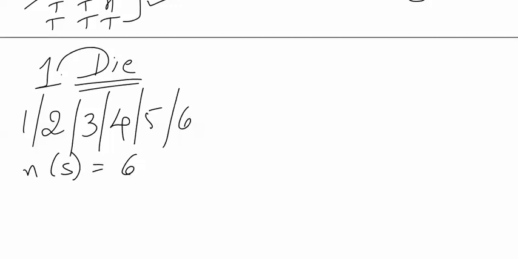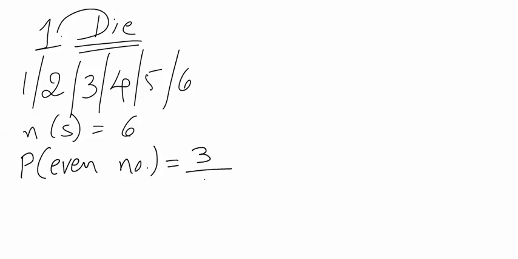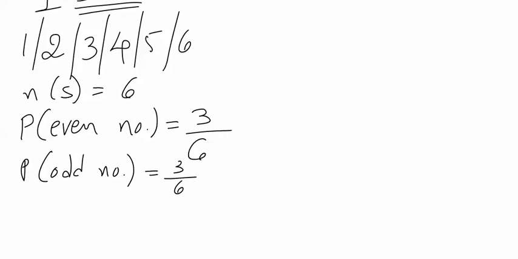Now the questions that could come on this die topic would be the probability of getting an even number on the face. The probability would be 3 out of 6. Which are the three even numbers? 2, 4 and 6. What is the probability of getting an odd number? The answer would again be 3 out of 6: 1, 3 and 5 are the three odd numbers.